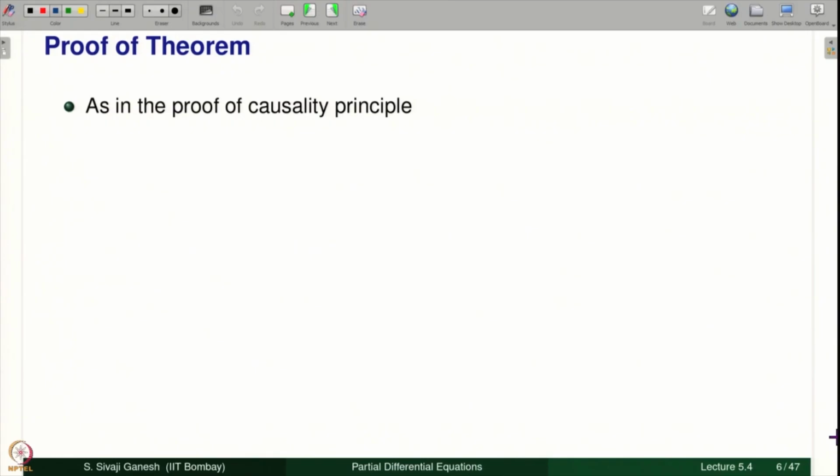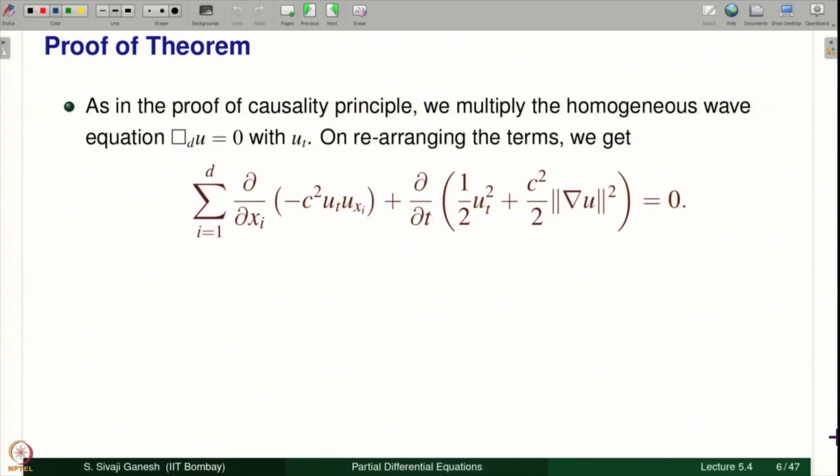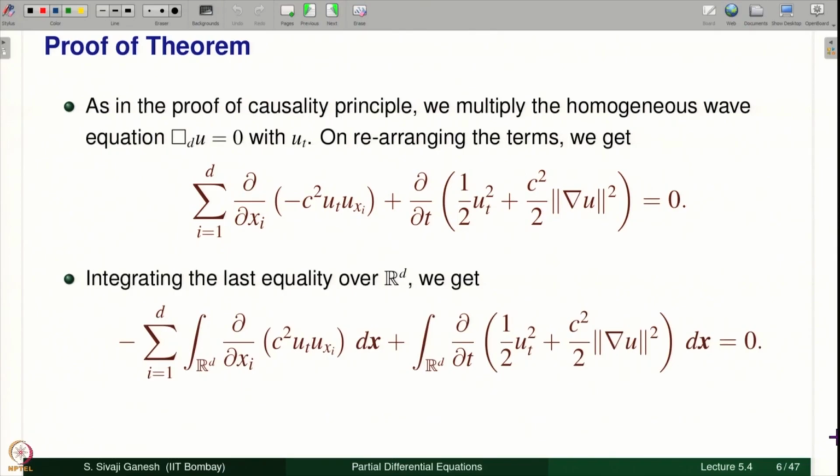The proofs by energy method invariably go through the same first step, which is to multiply the given equation with u_t. This was also done exactly in the causality principle proof. Multiply the equation with u_t, then we rearrange, and you get this. Now we are planning to integrate this on R^d, so exactly the same equation on R^d. Now usually this term is actually the energy, the d by dt of the energy. So everything depends on this term now, how the energy behaves.